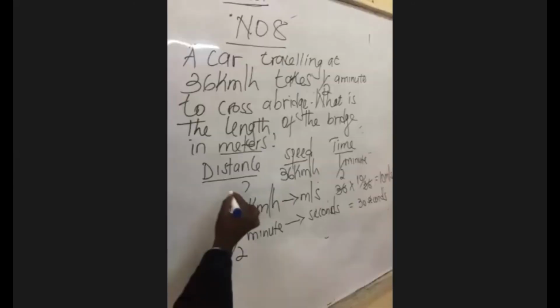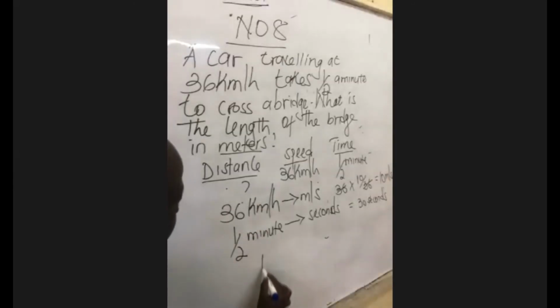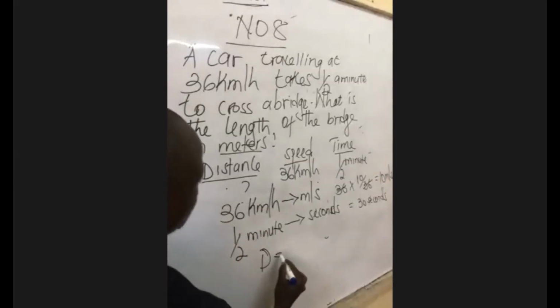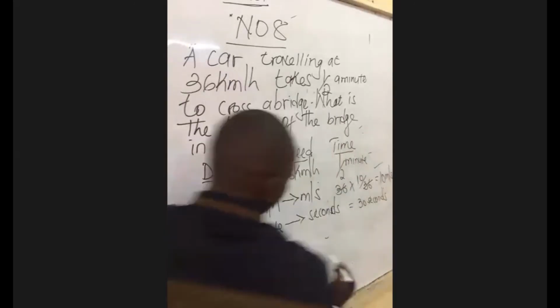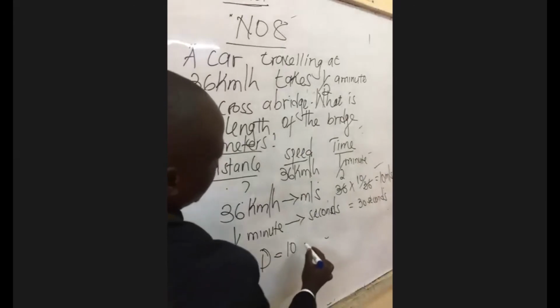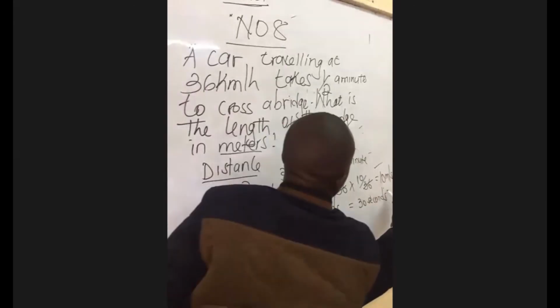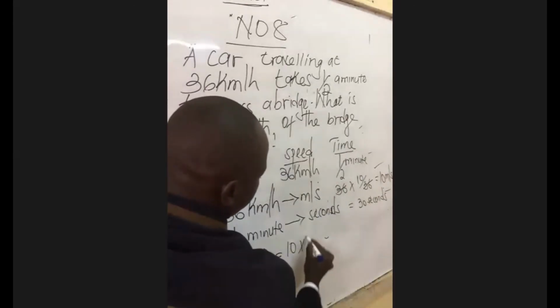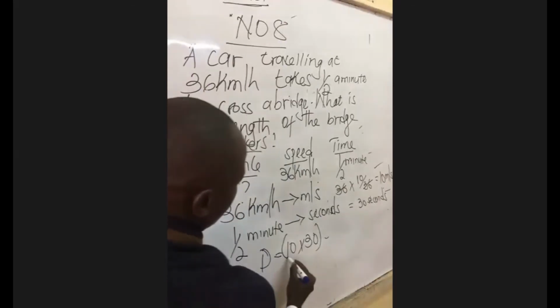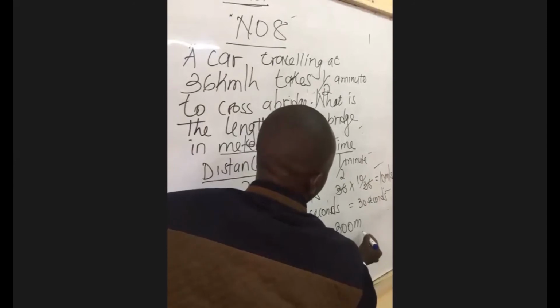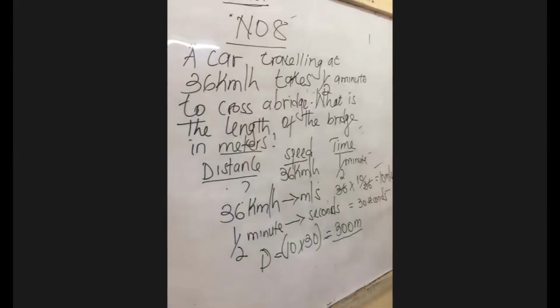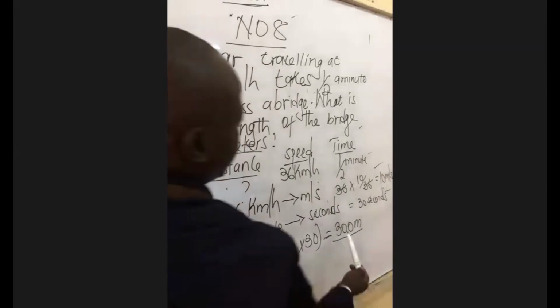If they want the distance, distance is equal to speed, 10 meters per second, times 30 seconds, which will be 300 meters as the distance.